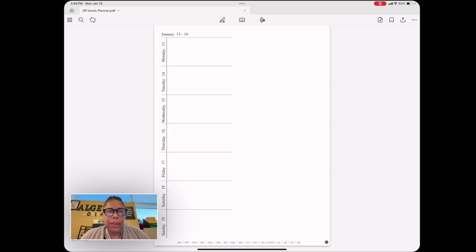All right, so this is my weekly. I am ready to switch up the template, so I think the next week I'll be using something else, but until then we're going to go with this one for this week. This is the one that comes with the planner.